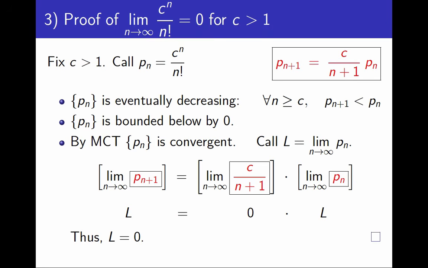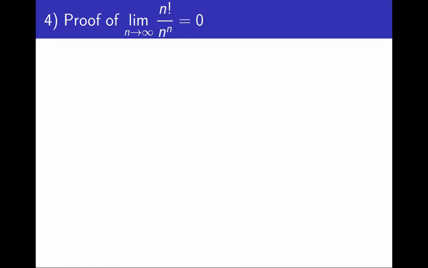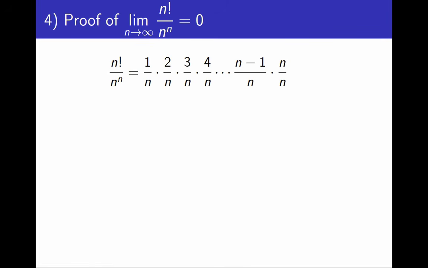We have one more claim to prove before finishing the video. I want to prove that a factorial is much smaller than a power exponential, or in other words, that the limit as n approaches infinity of n factorial over n to the n is 0. This will be short. I am going to write n factorial as 1 times 2 times 3 ... times n, and n to the n as the product of n copies of n.